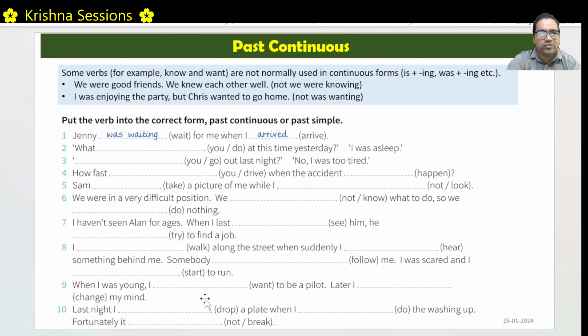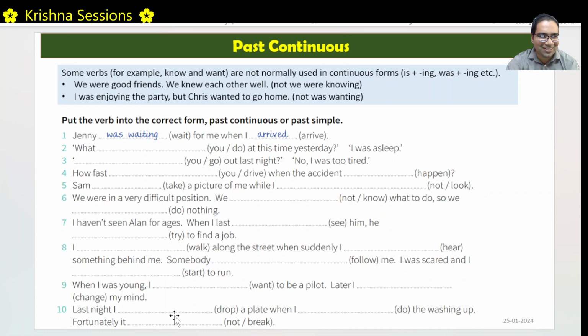This cannot be in a continuous tense. When I was washing up, right, washing up takes some time. That's why this should be continuous. You cannot do a split second washing up, right? Then you are supernatural. It will take some time. It takes 30 minutes, 40 minutes, whatever. When I was doing the washing up, that's why this should be continuous. Fortunately, it did not break.